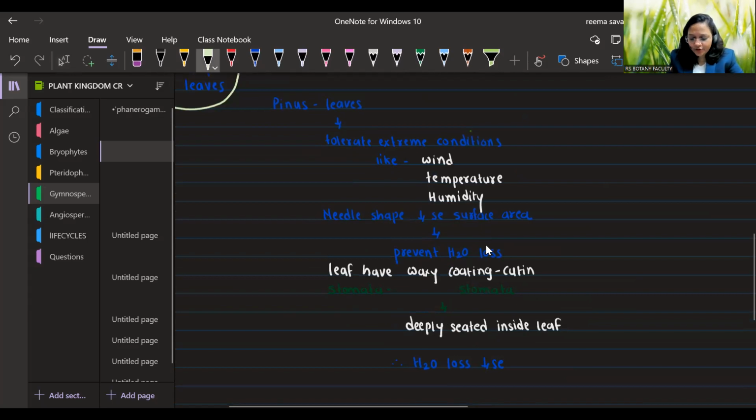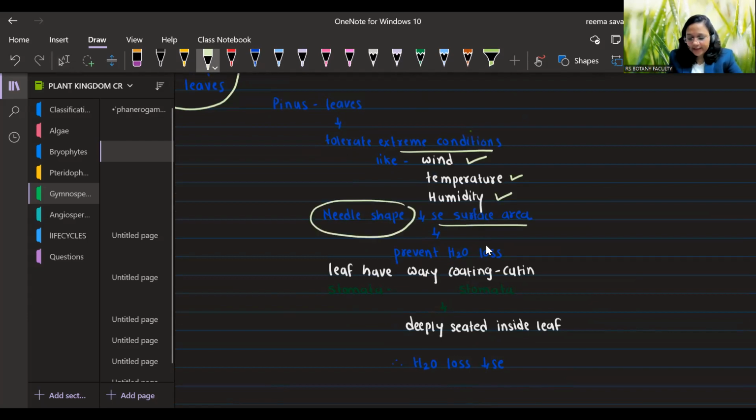This is a very important topic. Pinus leaves can tolerate extreme conditions like wind, temperature, and humidity. They have a needle shape, so that decreases the surface area for preventing water loss. Another one, their leaf has a waxy coating of cutin, so that transpiration will be less, and their stomata are different. So they have sunken stomata. What is the word? Sunken. So their stomata are deeply seated inside the leaf to prevent water loss.